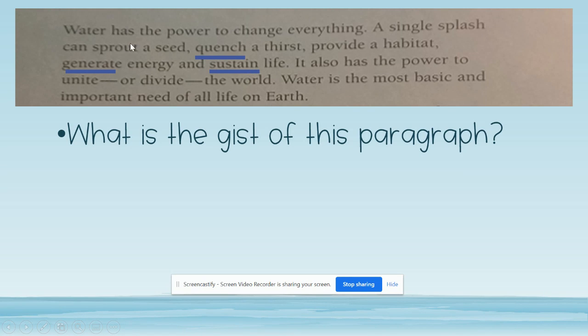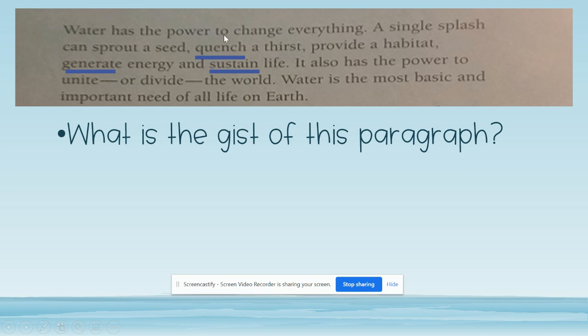and then I'll go through one of them, how we could figure out that meaning. Okay? Water has the power to change everything. A single splash can sprout a seed, quench a thirst, provide a habitat, generate energy, and sustain life. It also has the power to unite or divide the world. Water is the most basic and important need of all life on Earth.